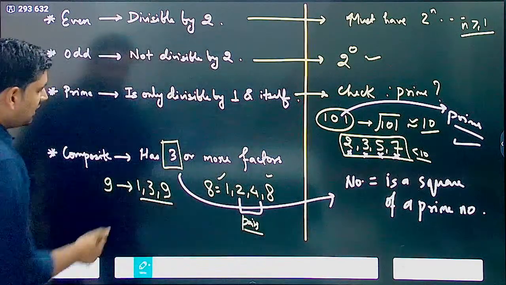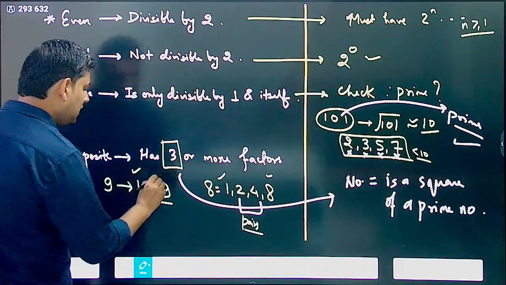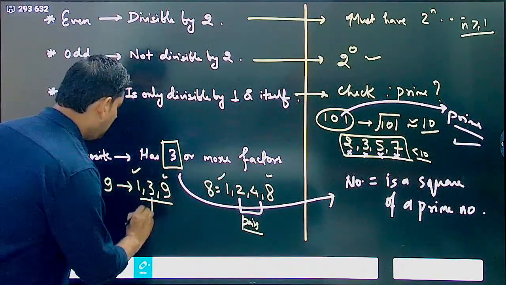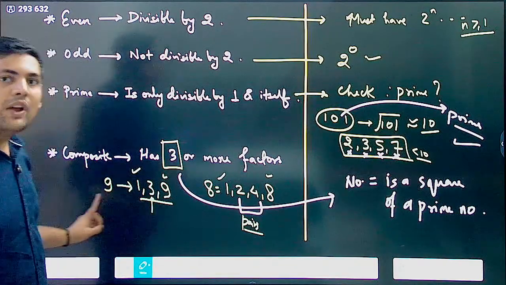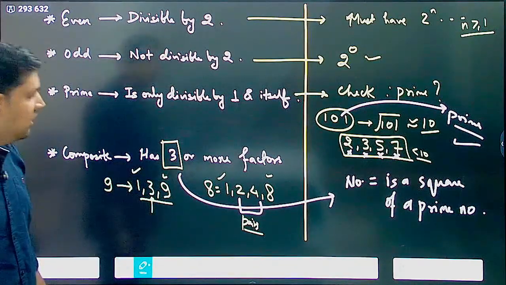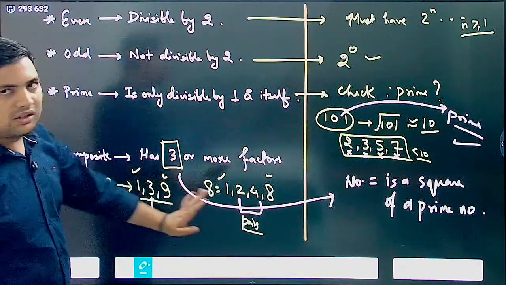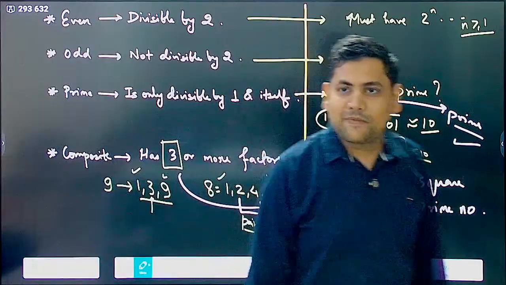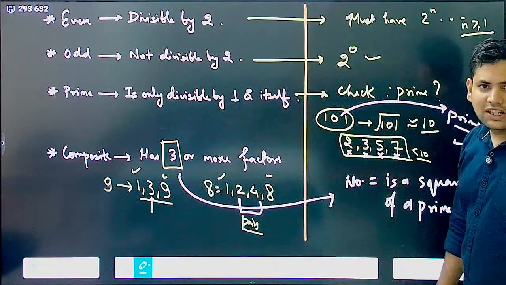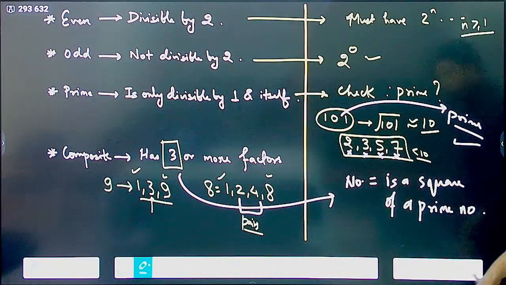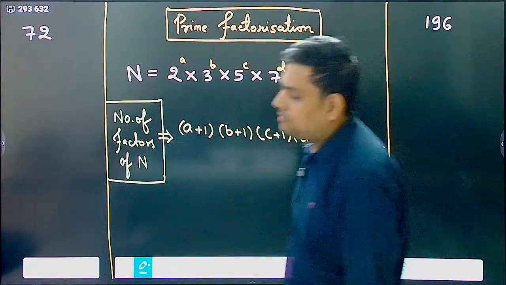For example, here you have 1, you have 9, this is fine. But instead of 2 numbers in between you have only 3. Why? Because this is the square of 3, that is a prime number. Similarly, you can look for any other numbers. This is the only condition that will satisfy. Understood? So these are some things that you need to know. Now we come to prime factorization.